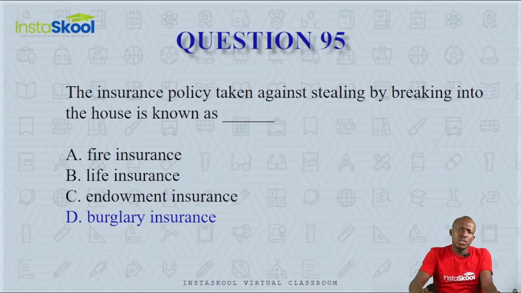Endowment insurance is a life cover. It is used to cover against loss of means of livelihood, while burglary insurance is to cover against theft. So the correct answer here is option D, burglary insurance.